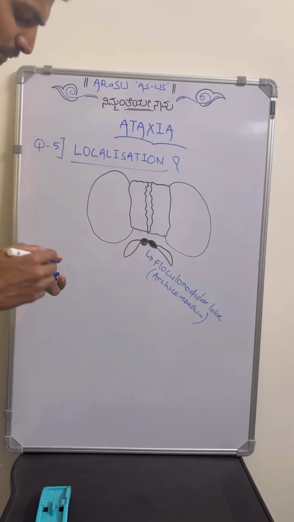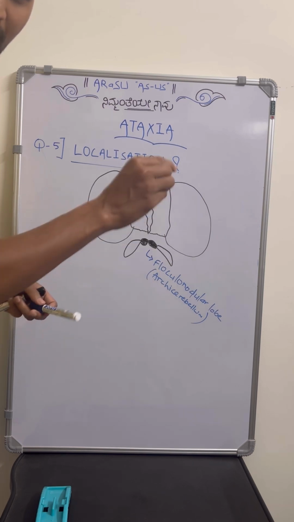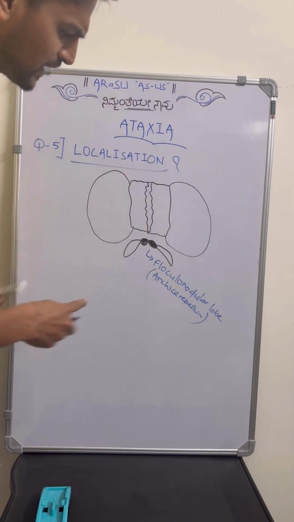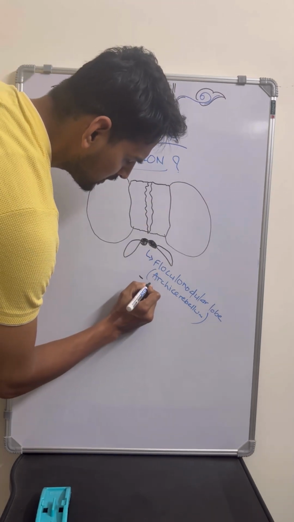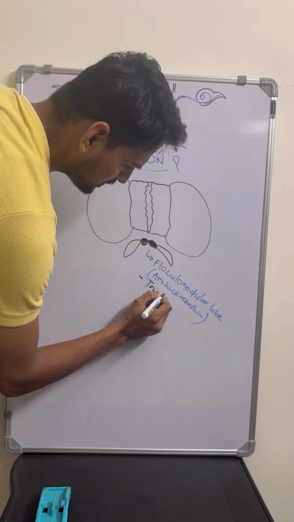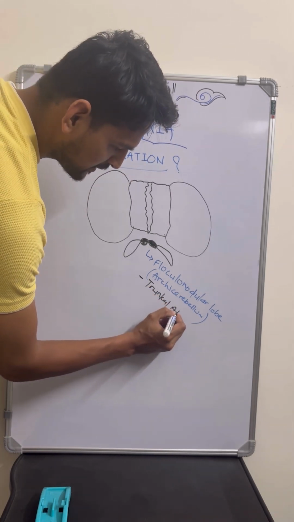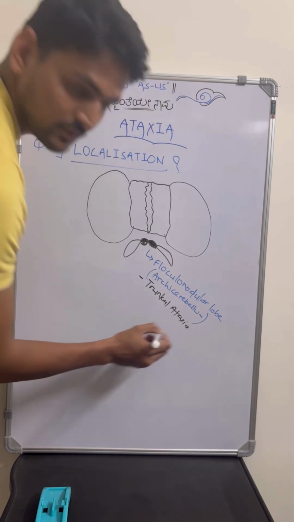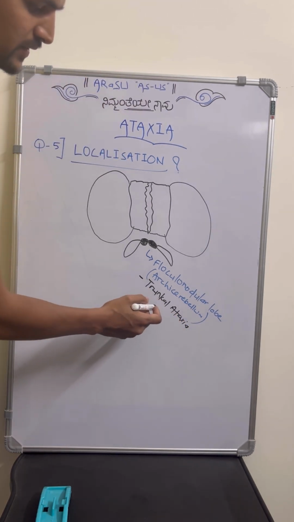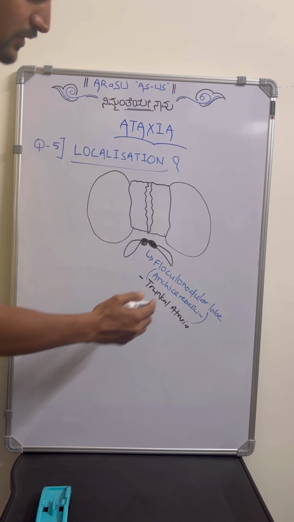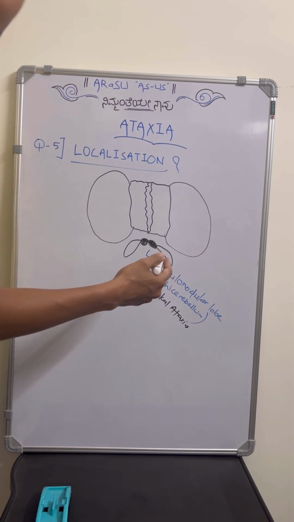This will deal mainly with central, like axial stability, mainly truncal balance. Like if there is any truncal ataxia, the person is not able to even sit. That is truncal ataxia, which might be because of dysfunction of the flocculonodular lobe.